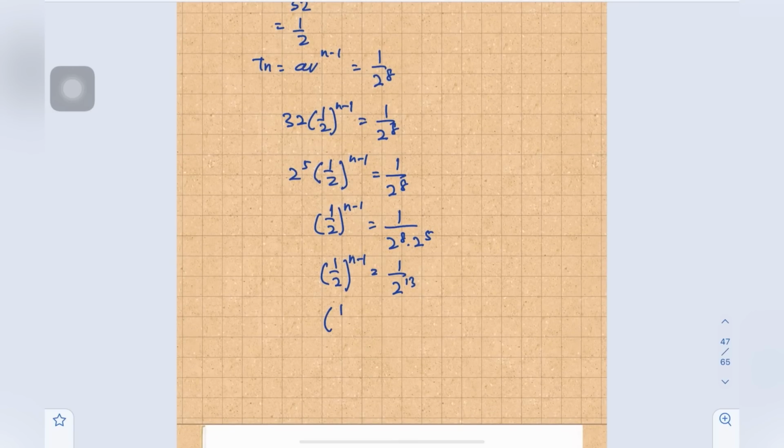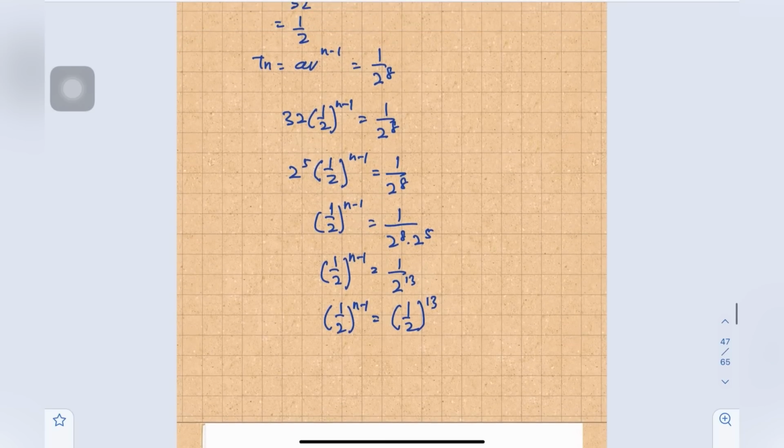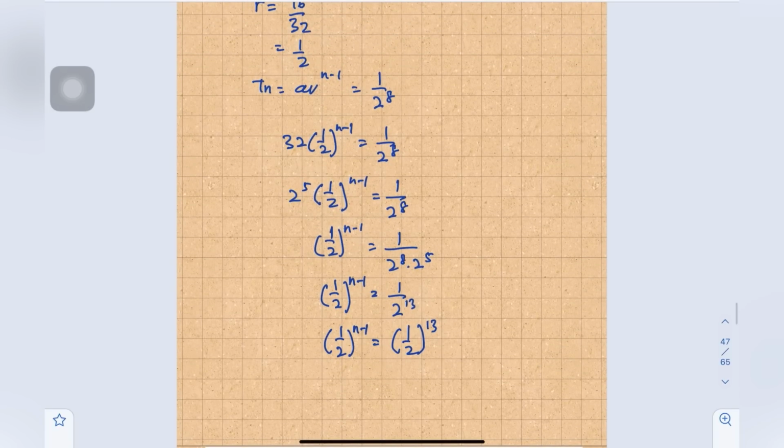Then we compare the index. So n minus 1 equals 13, then n equals 14.